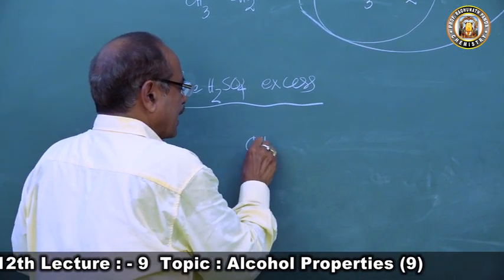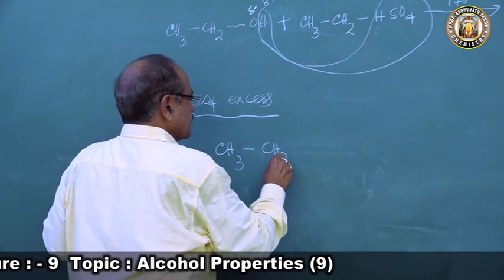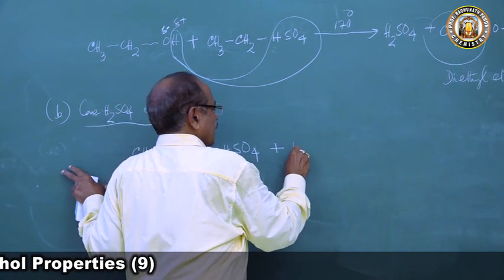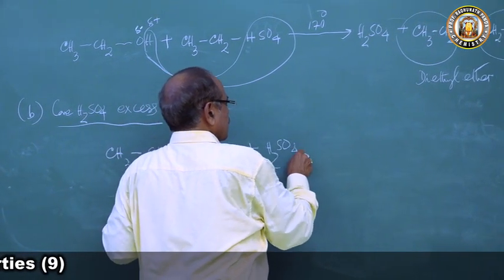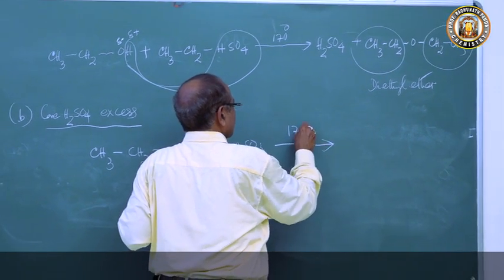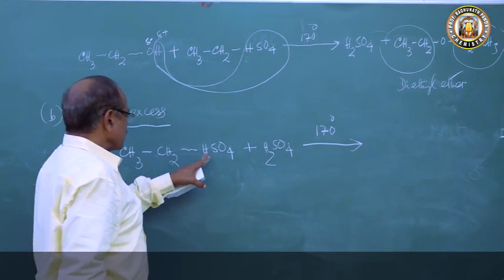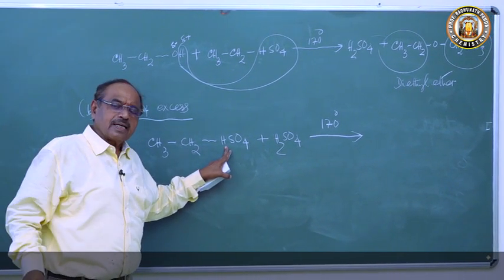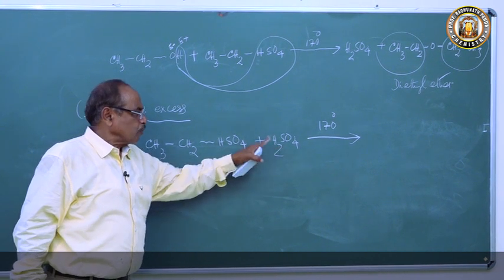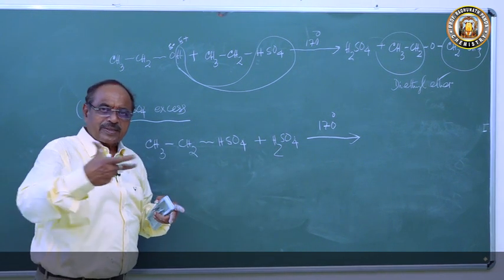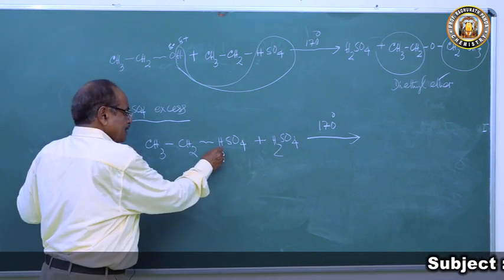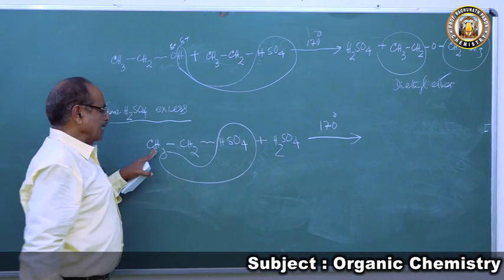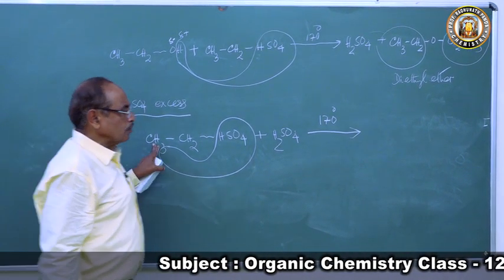We got ethyl hydrogen sulfate, CH3CH2HSO4, and again we are having sulfuric acid, and we are heating to 170 degree centigrade. So this HSO4 will try to come out as sulfuric acid, because there is a very strong force. This one sulfuric acid molecule will be attracting this. So what will happen? This HSO4 will take a hydrogen atom from this place to form ethylene.